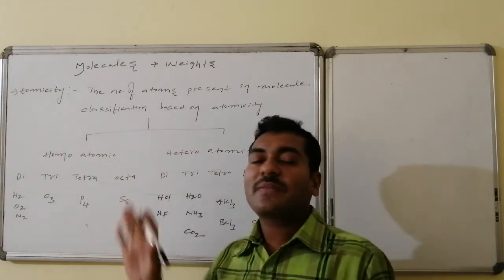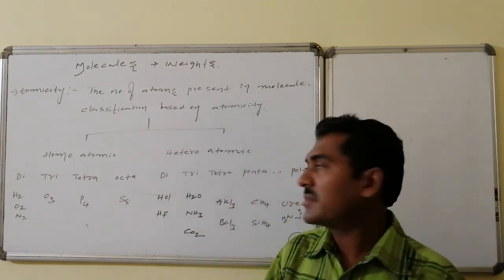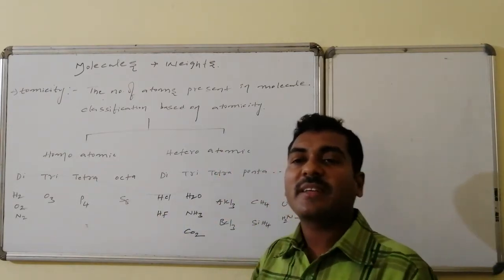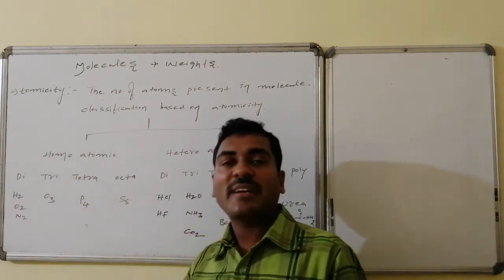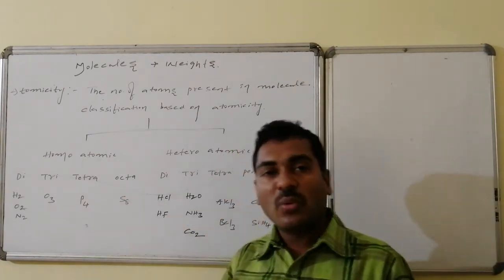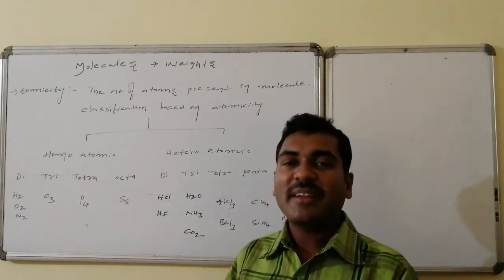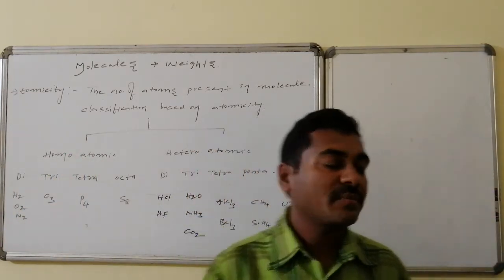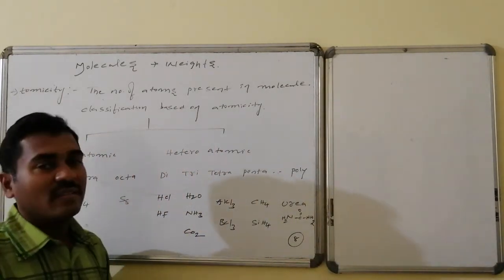So molecules, first of all, on the basis of type of atoms, are homoatomic molecules as well as heteroatomic molecules. Only one variety of atoms is there, those are homoatomic. Different atoms are there, then those are said to be heteroatomic. Within the homoatomic, diatomic has a 2 atoms combination, triatomic a 3 atoms combination, tetraatomic a 4 atoms combination, octatomic an 8 atoms combination, and all other cases are very rare, whereas di, tri and tetra are very huge in number. Whereas in the heteroatomic, here also di, tri, tetra, penta, etc.